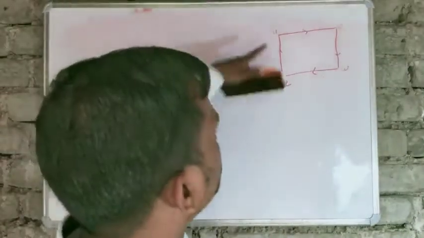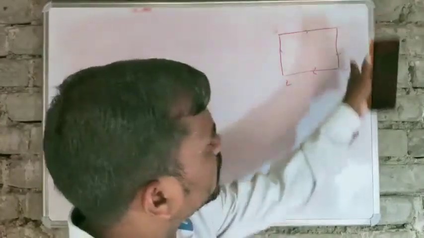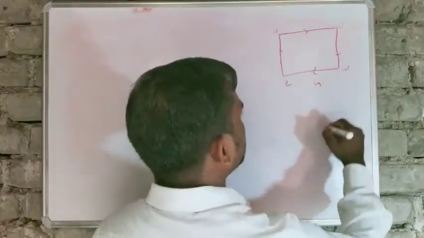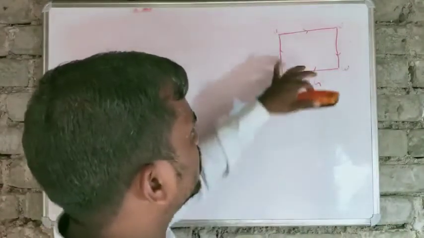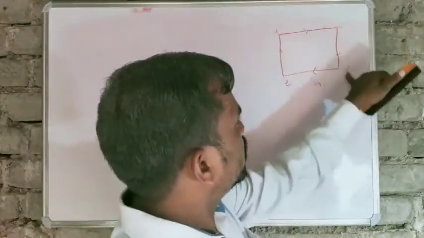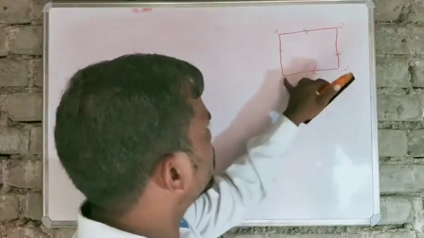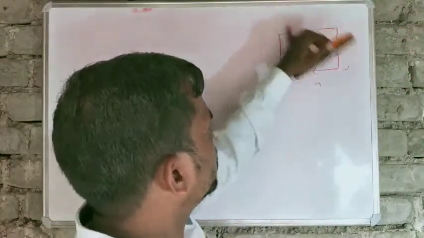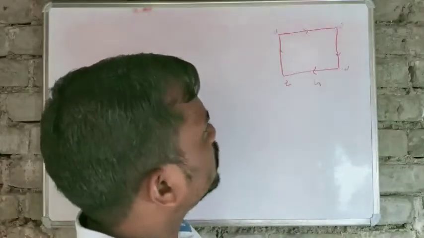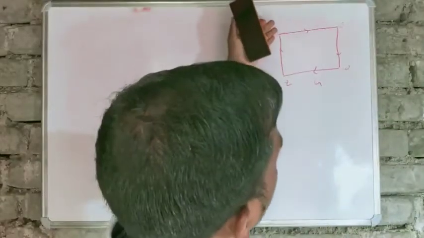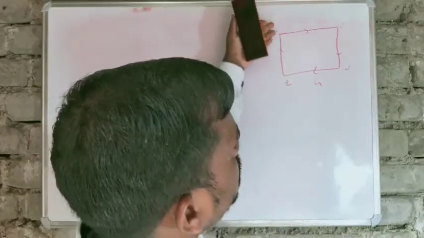So what can you say in a directed graph? Suppose this is the graph G. In this directed graph, uv is an edge, vw is an edge, wz is an edge, and zu is another edge. What is the adjacent vertex of u?